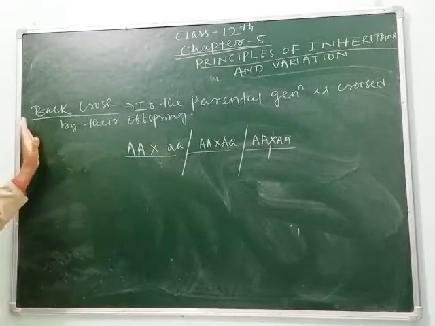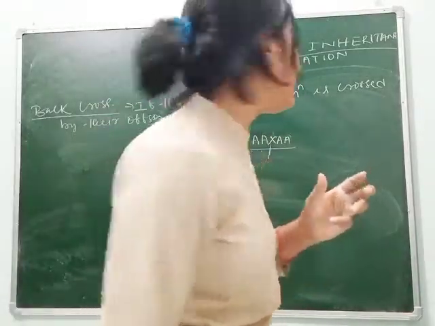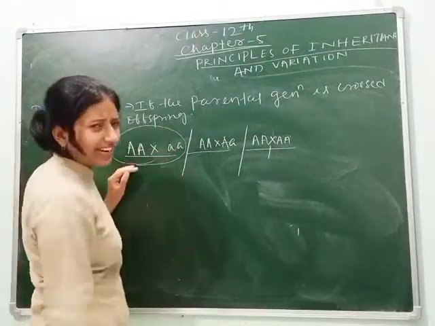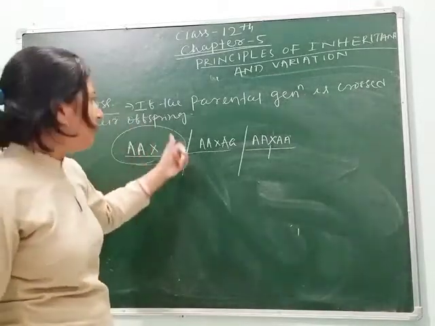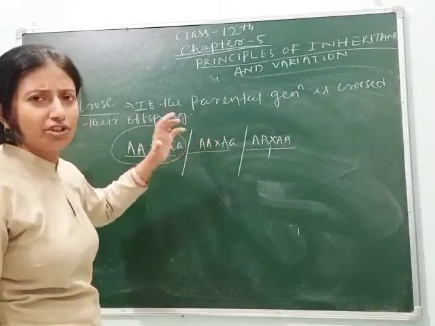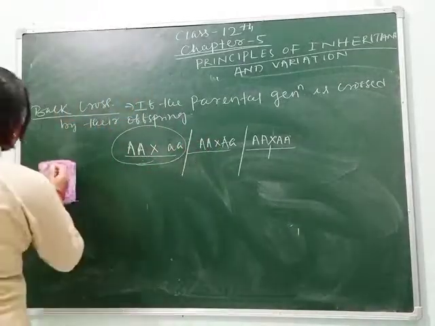So this is the back cross, when the parental generation is crossed with their offspring, and you can take the characters like this. You can choose any character of your choice. You can take tall and dwarf, violet and white, round and wrinkled, whatever your choice is. Next let's see what is the law of incomplete dominance.